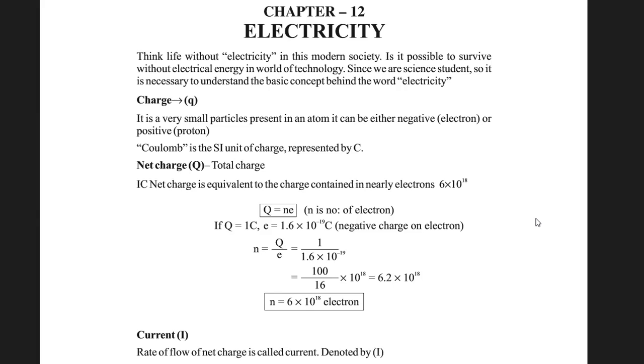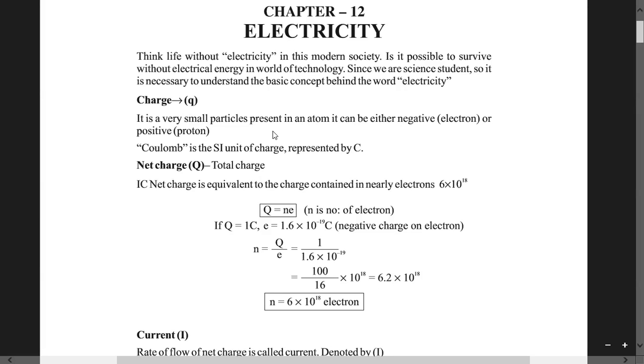Now let's see. First of all, the term we need to know about in this particular chapter is called the charge, which is denoted as small q. It is a very small particle present in an atom. It can be either negative, that is the electron, or positive, that is the proton.